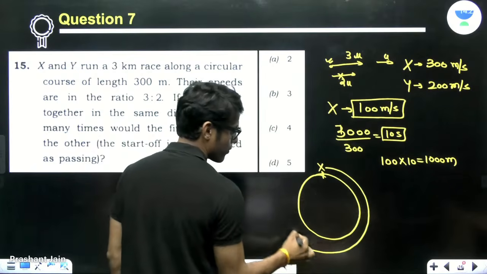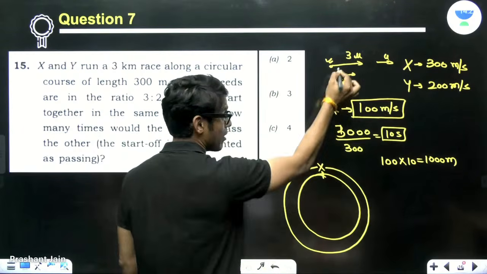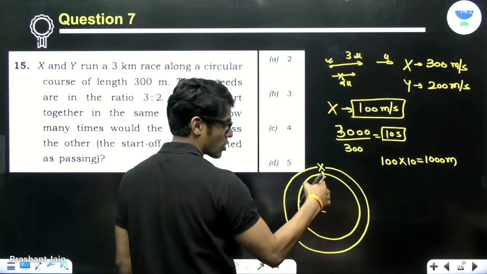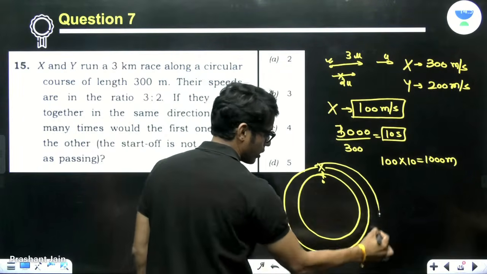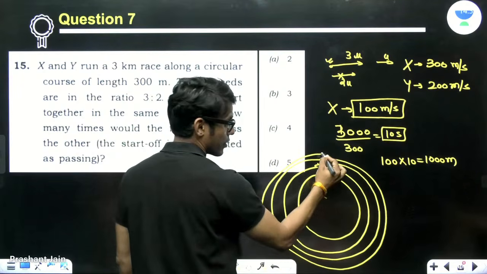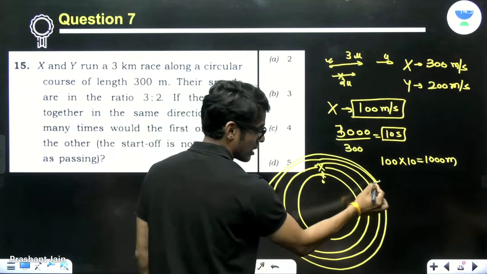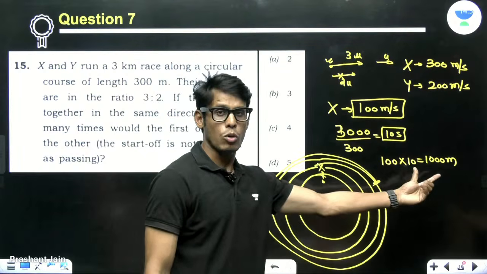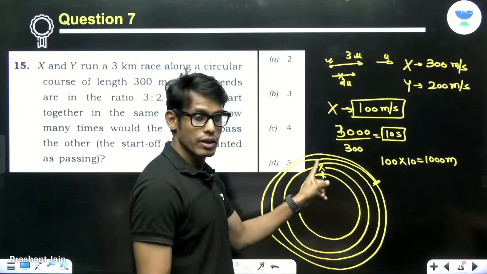300 meter, 1. Now this guy, y, is still here. So now x has crossed y. 1, 2, 3. This is 900 meters. And this is where it will stop, because x relatively is moving only 1000 meters. So it has crossed y 3 times.